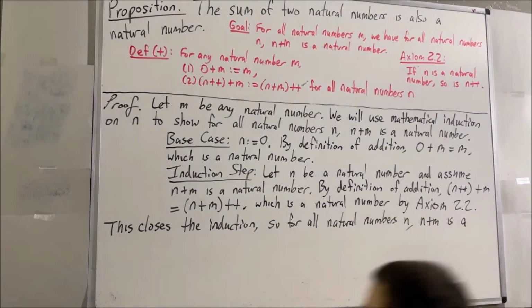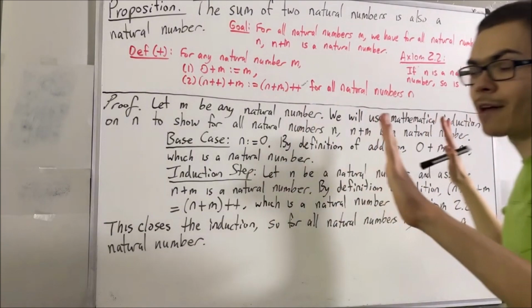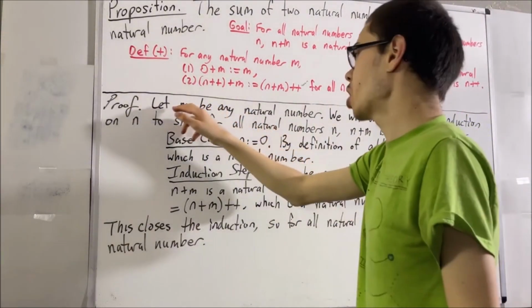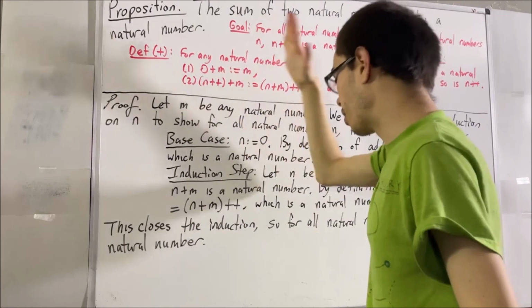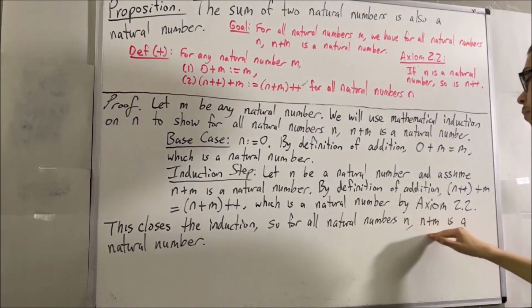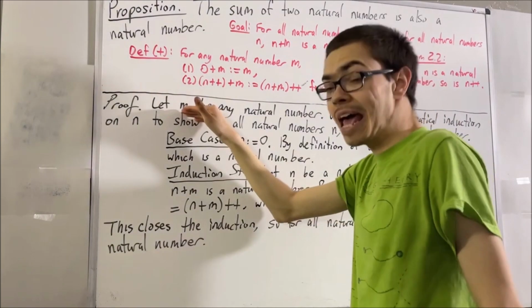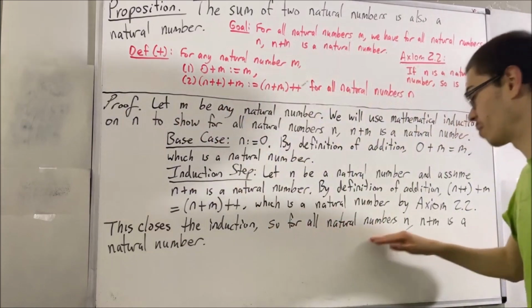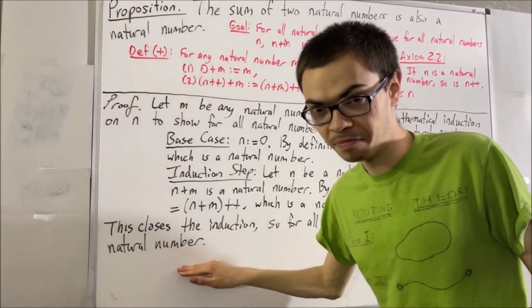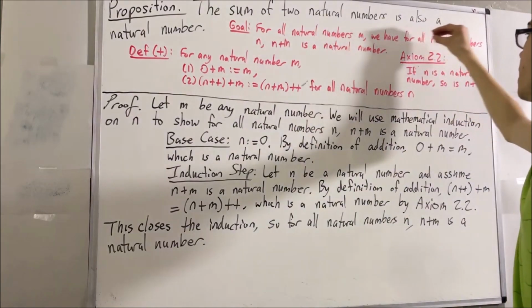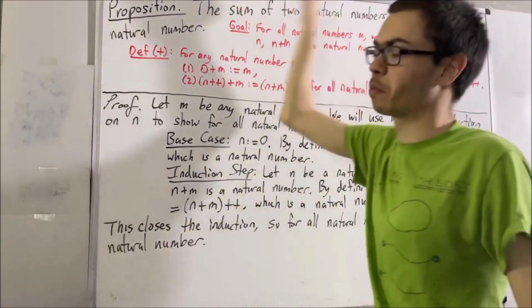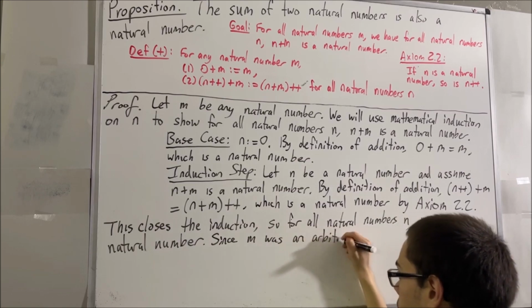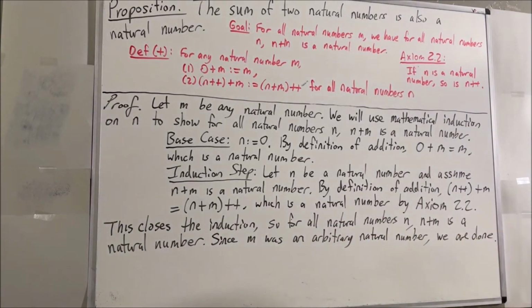So what do we have at this point? Well, we have an arbitrary natural number m, and from there we are able to deduce that for all natural numbers n, n plus m is a natural number. Since m is an arbitrary natural number, this means for all natural numbers m, we have for all natural numbers n, n plus m is a natural number. So we have precisely proven this statement, which amounts to proving the proposition. And so this completes the proof. And so yeah, that's pretty much it for this video.